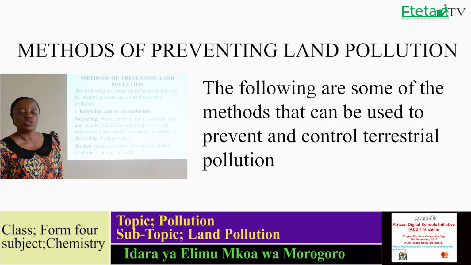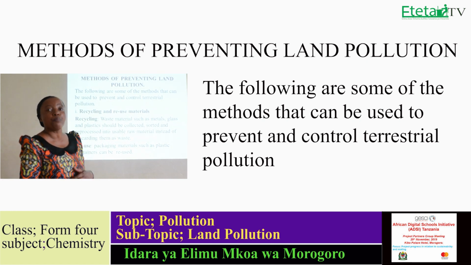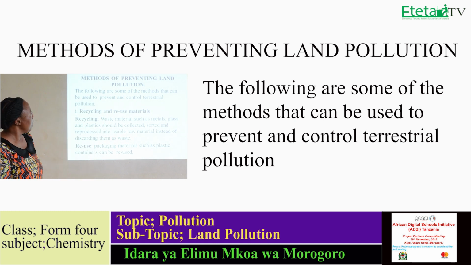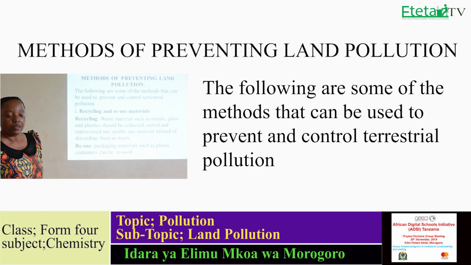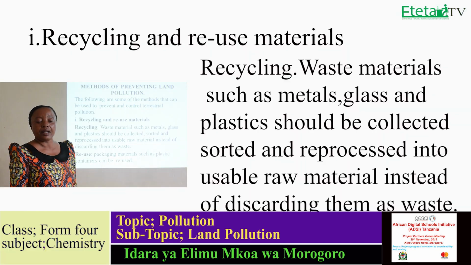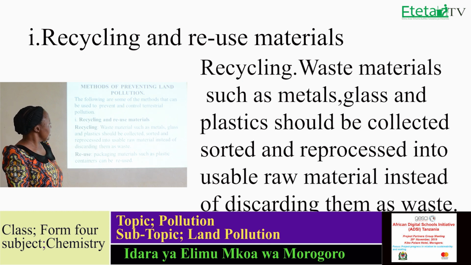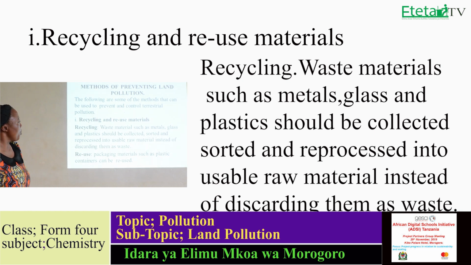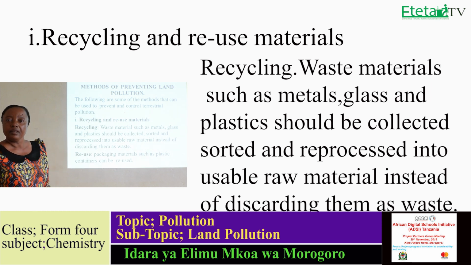Now we have several methods which can be used to prevent land pollution. We have seen the effects. Now you can see how you can prevent land pollution. The following are some of the methods that can be used to prevent and control terrestrial pollution. The first one is recycling and reuse of materials. Recycling is the process where used material is taken to the industries to manufacture new ones.